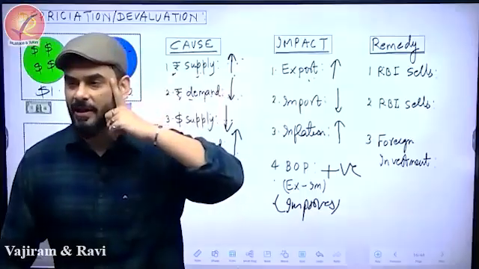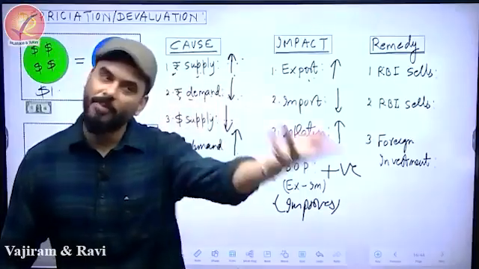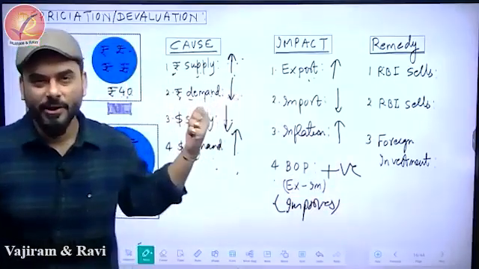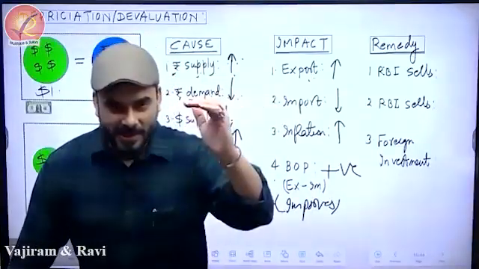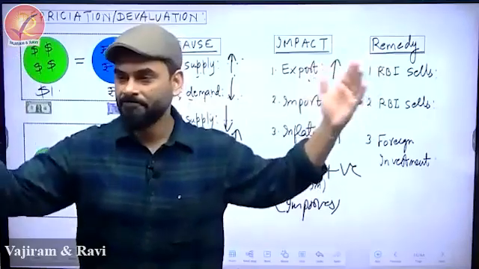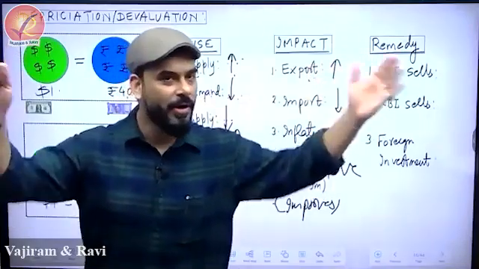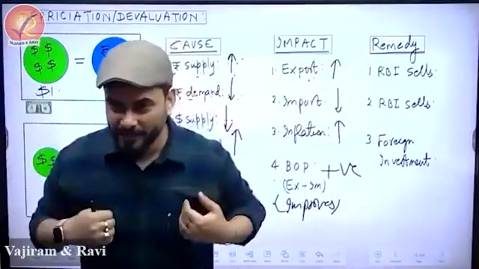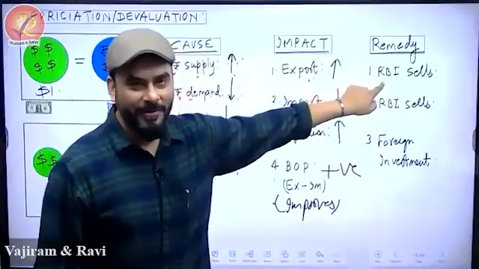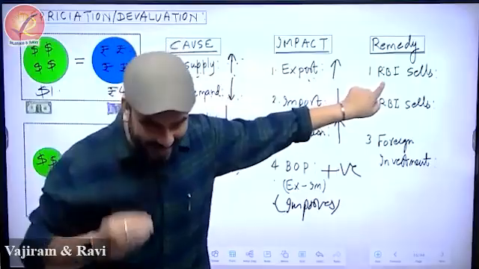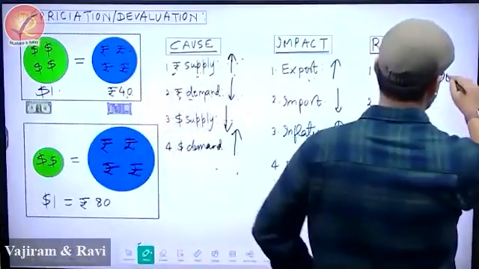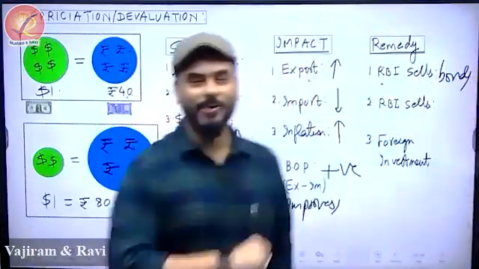Acha, wait, what did you say? Low temperature creates a problem. Do the opposite. Let's come back here. So, what have we said? During depreciation, what has happened? Too much of rupee. How do you control too much of rupee? Absorb it. Brilliant answer. So what will RBI do? Sell bonds and collect the rupee. Superb. RBI sells bonds. There is another jugaad.